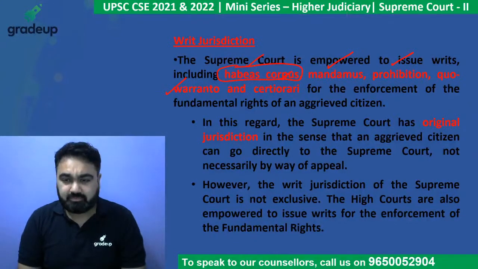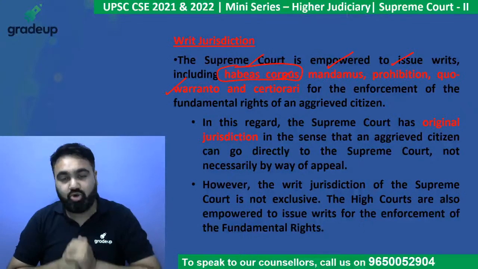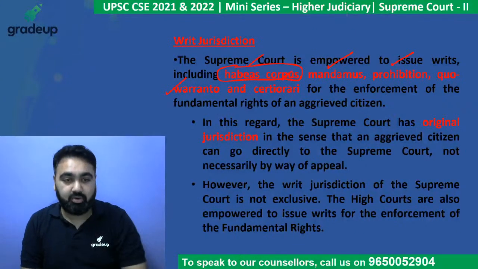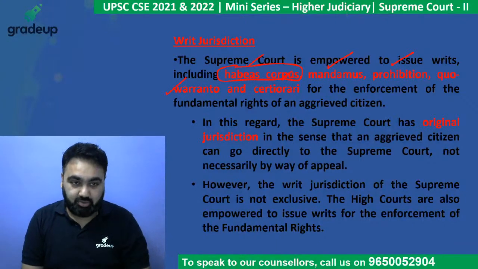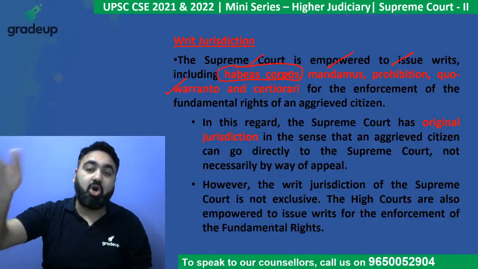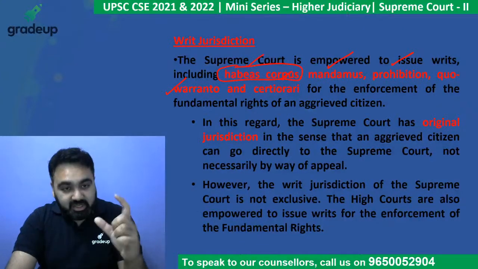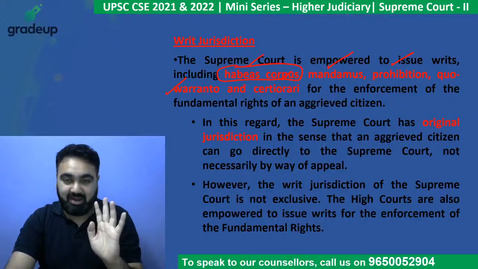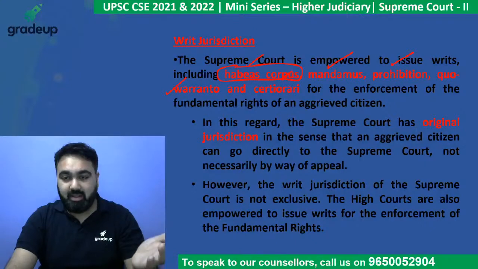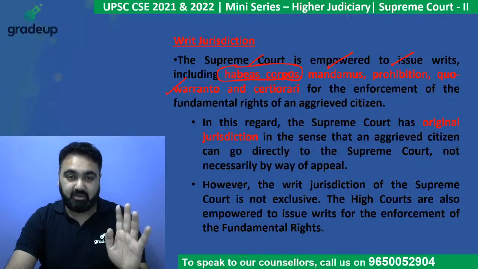Next is prohibition. Prohibition and certiorari are very similar. Both are issued by a higher court against a lower court. The Supreme Court can issue this against a district court when the Supreme Court thinks that the lower court is hearing a matter beyond its jurisdiction. The difference between the two is that prohibition is issued when the lower court has not given the final order, to stop the lower court from hearing the matter any further.